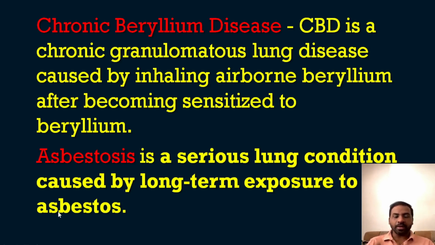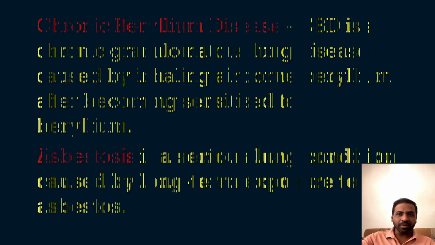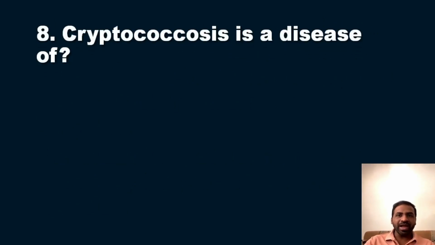So from this question we are getting points on so many other occupational lung diseases. I think this question is also very clear for you. Now we will move on to our 8th question in this series, question number 8. Cryptococcosis is a disease of. So this is regarding a disease, cryptococcosis. So what is cryptococcosis? That is the question.